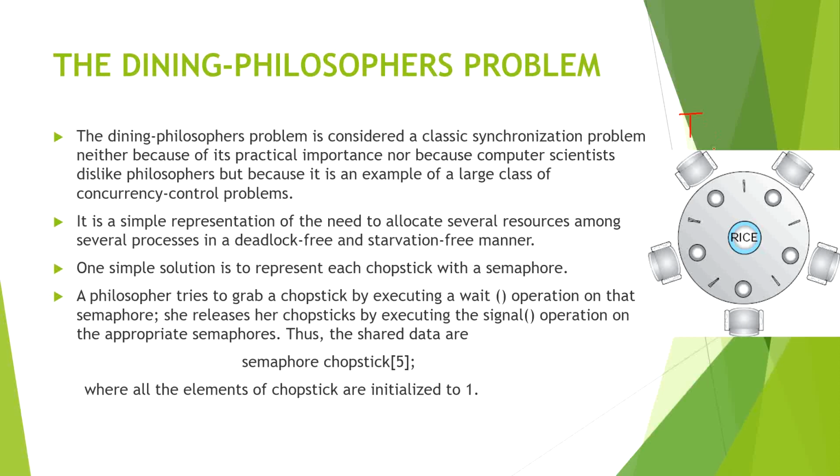Okay, so till now everything is fine. Thinking is done, eating is done. Now what is the problem behind this whole process? Let's say at any instant of time all five philosophers are feeling hungry. They have completed their thinking part and all five are hungry. They will each pick one chopstick, and in the same way all are picking their chopsticks.